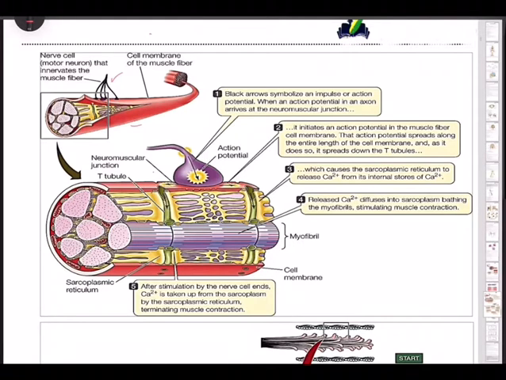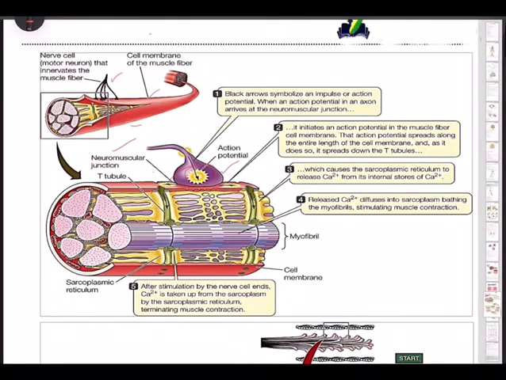As you can see, the nerve is touching the muscle fiber, the sarcolemma, the cell membrane of the muscle fiber. In the first one, black arrows symbolize an impulse or action potential. When an action potential in an axon arrives at the neuromuscular junction, as I said, this is the area where the action potential takes place. So for any locomotion, for any movement, what is required? Creation of an action potential at the neuromuscular junction.